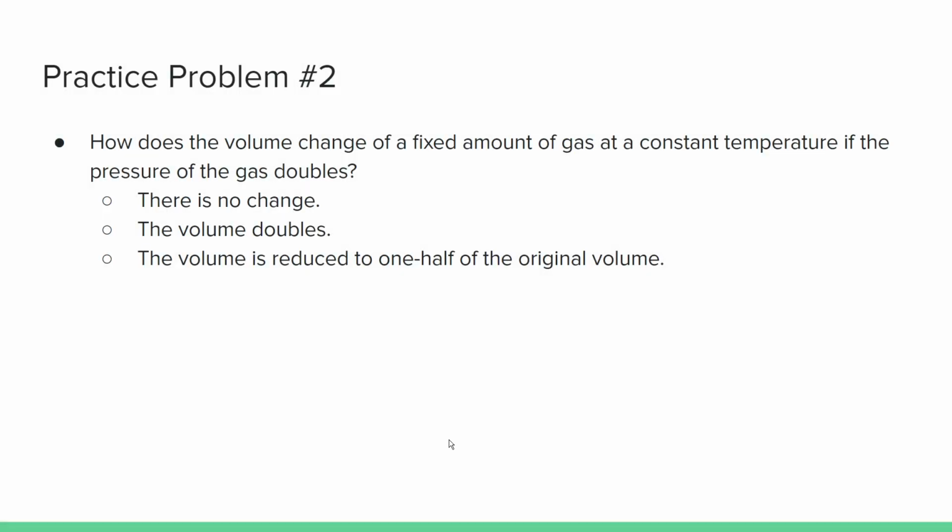And here's the next problem. How does the volume change of a fixed amount of gas at a constant temperature if the pressure of the gas doubles? So there is no change, the volume will double, or the volume will reduce to 1/2 of the original volume. I'll give you another 15 seconds.